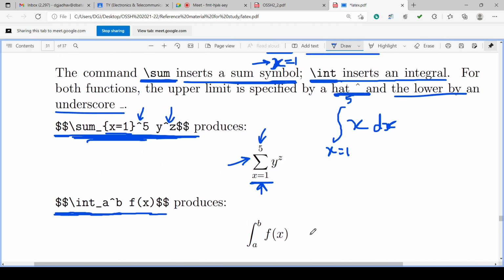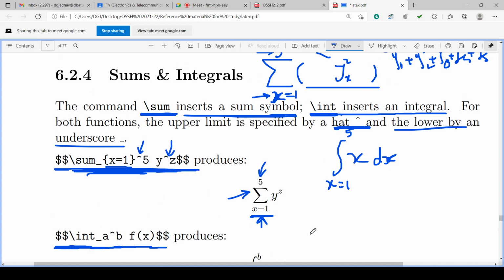So we have seen sums and integrals, summations and integrations. In summations and integrations, if the underscore and hat are not used, then there will not be any limits, only symbols will appear. Suppose \sum is there.